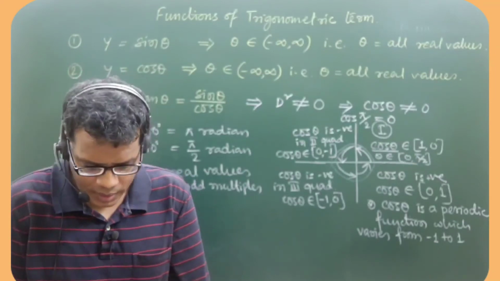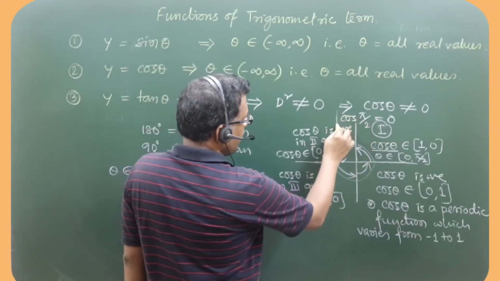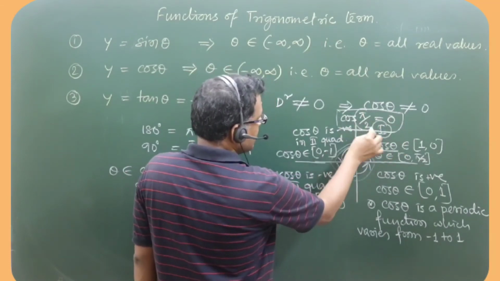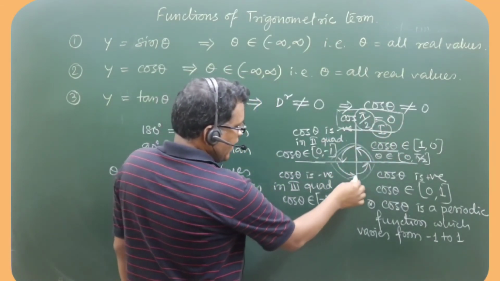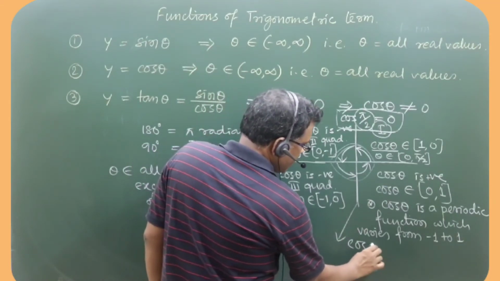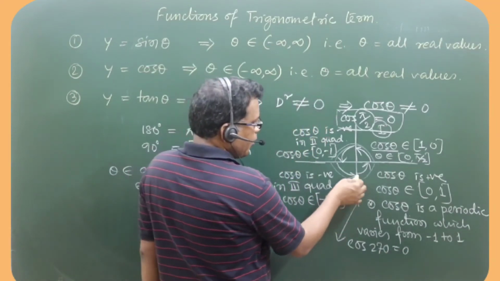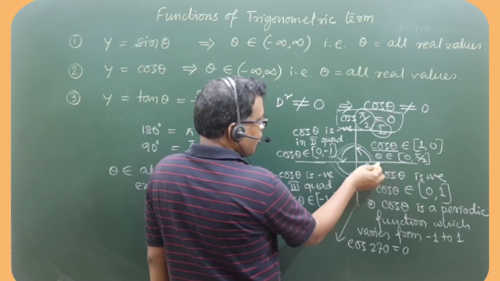Yeah, why odd multiples of 90? Because you can see cos value becomes 0 when you consider the angle as pi by 2, that is 90 degrees. Again cos value will become 0 when you take theta as 270 degrees, right? It will be 0 again. Then it will be 360, then again going to the next.